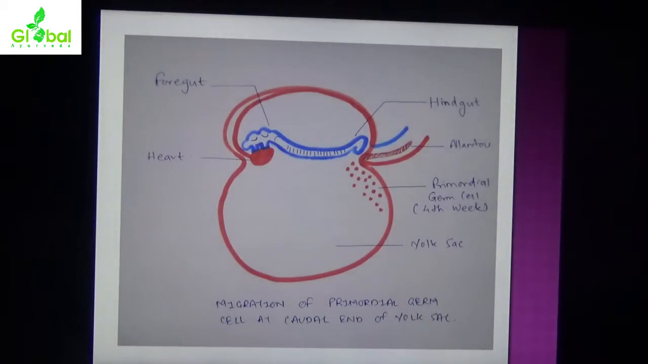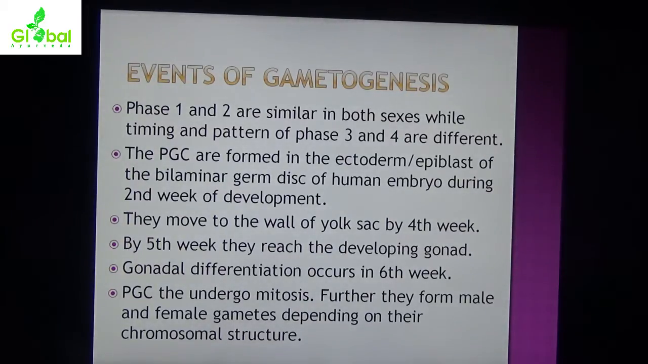This is the representation. Migration of primordial germ cells at the caudal end of the yolk sac. This is the diagram of the yolk sac, and here the foregut is shown in blue, foregut, hindgut, and the red dots are primordial germ cells. They migrate towards the hindgut. Phase 1 and 2 are similar in both sexes, while timing and pattern of third and fourth are different.